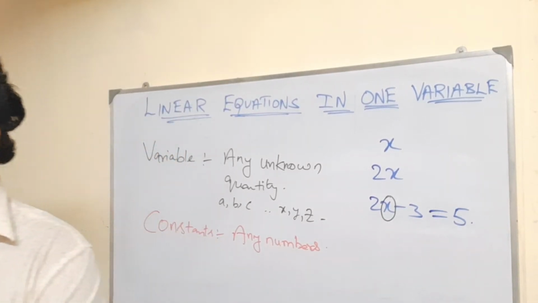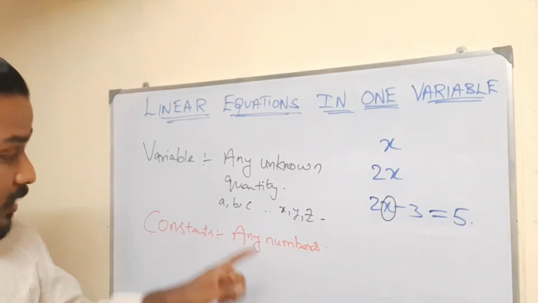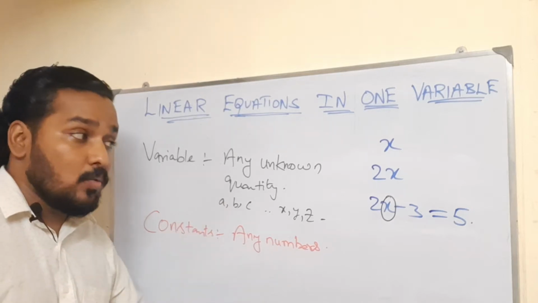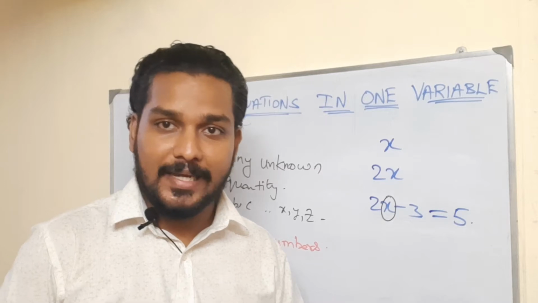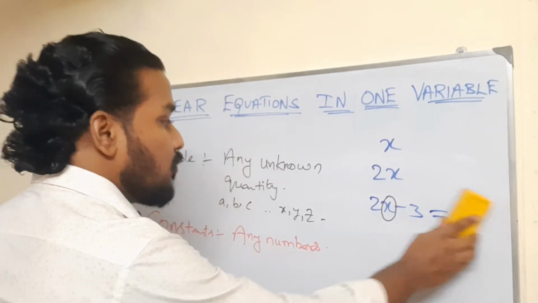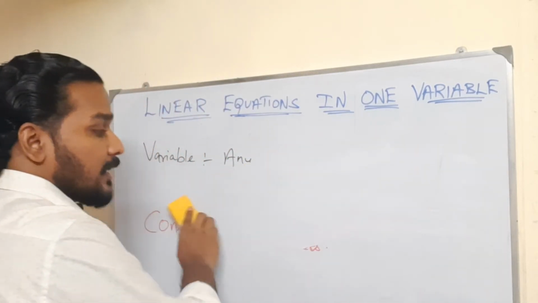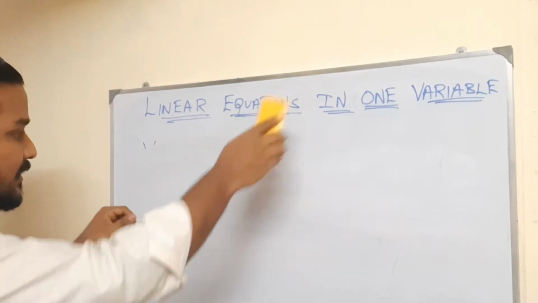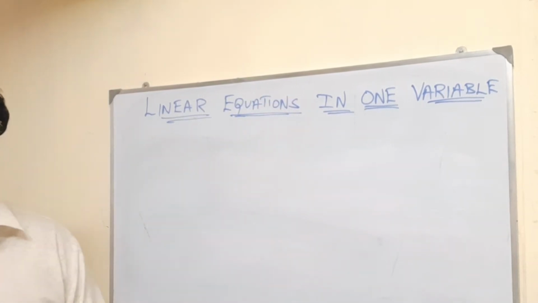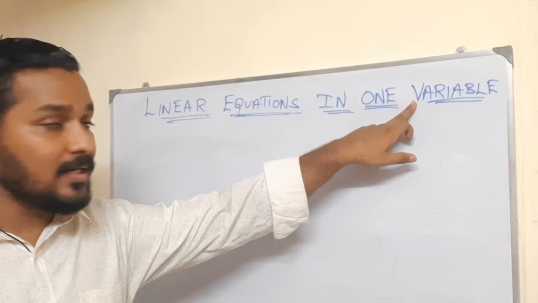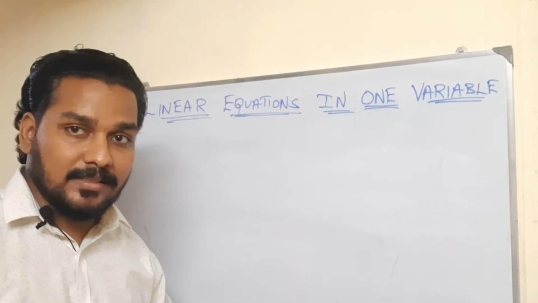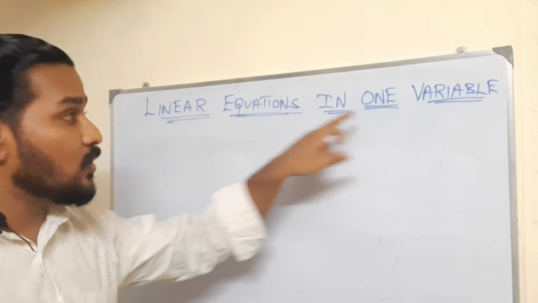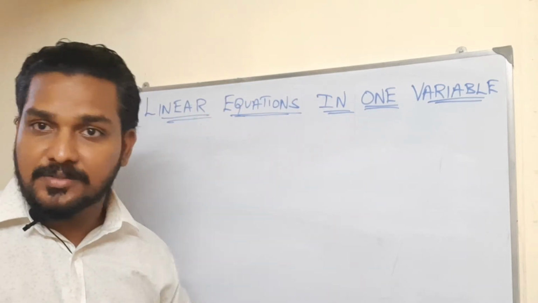One more thing we can say, this is called a numerical expression also. Now we will move on. I covered in this topic the variable, which is an unknown quantity, and the equation, where we are comparing two things. What is linear? What is one variable? We are going to see now.